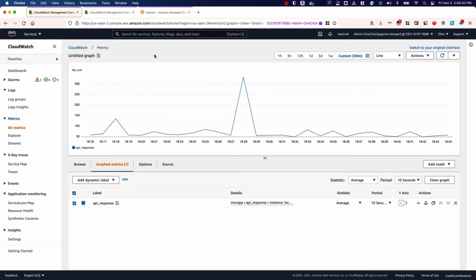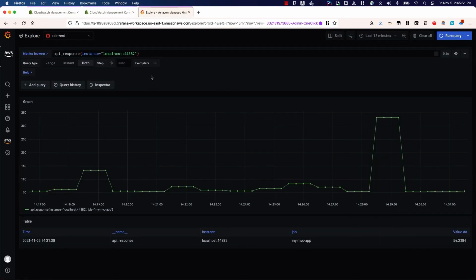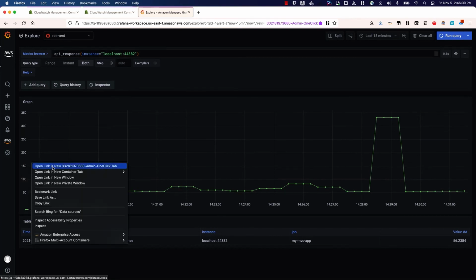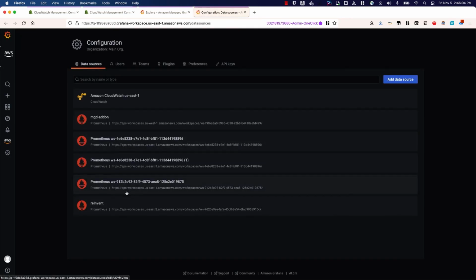So now the OpenTelemetry Collector not only has been configured to send metrics to CloudWatch, but I told you that it is also sending the metrics to Prometheus. And here I have a Grafana dashboard, I'm in Amazon Managed Grafana, and I am talking to the data source that has been connected to the workspace where we are collecting the metrics.